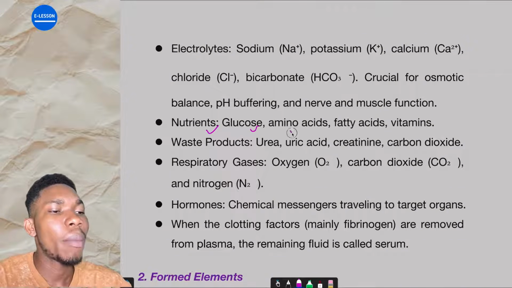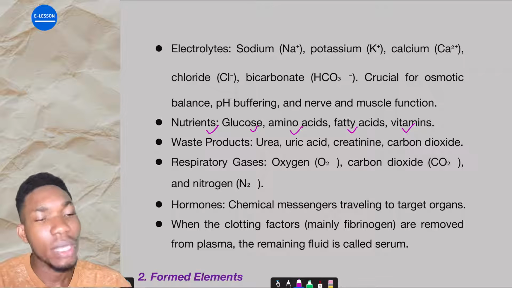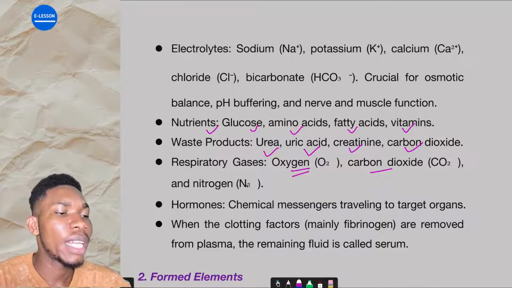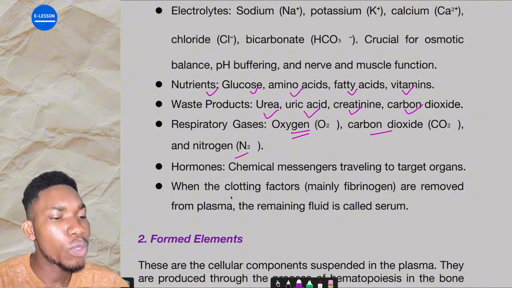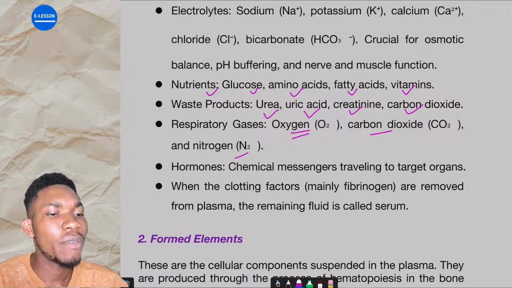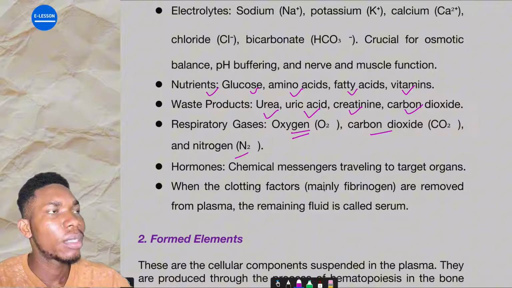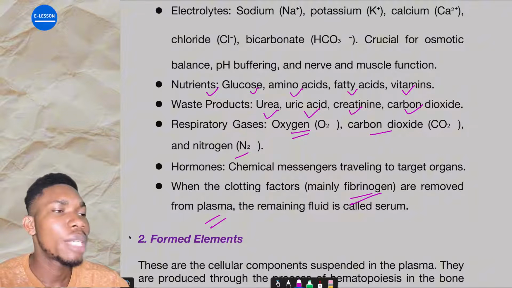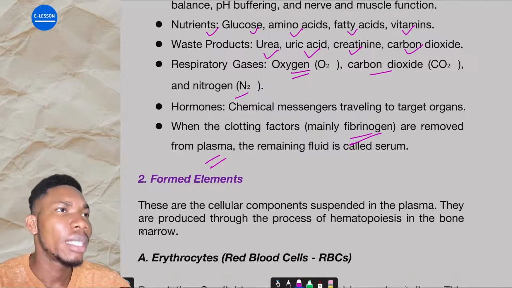Nutrients like glucose, amino acids, fatty acids, and vitamins are all in the plasma. Waste products like urea, uric acid, creatinine, and carbon dioxide you find in the plasma. Respiratory gases like oxygen, carbon dioxide, and nitrogen are also in the plasma. Hormones, we've talked about them. Regulatory proteins like hormones, chemical messengers traveling to target organs, are in the plasma. Then clotting factors, mainly fibrinogen, which we have talked about, you find in the plasma.